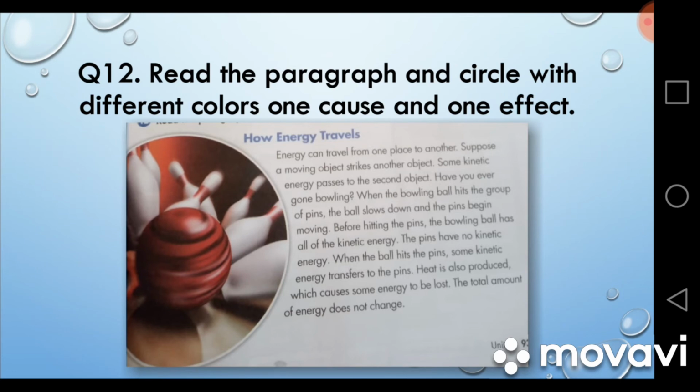Question number 12. There is a paragraph given in your textbook. You have to read this paragraph, then take two different colors. With one color, you have to circle one cause, anything which is happening. Then use a different color to circle one effect of that cause.